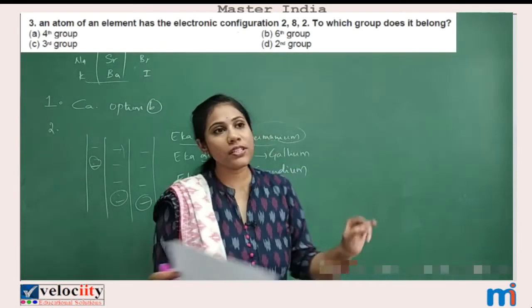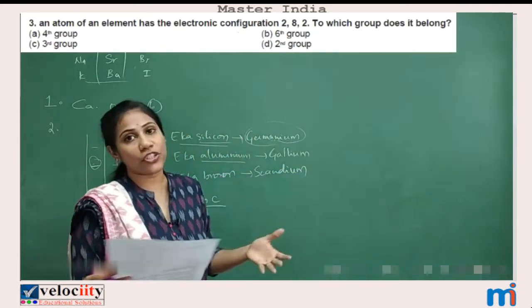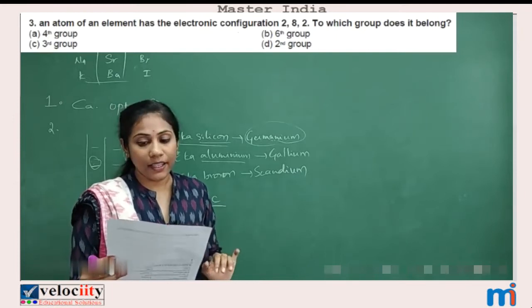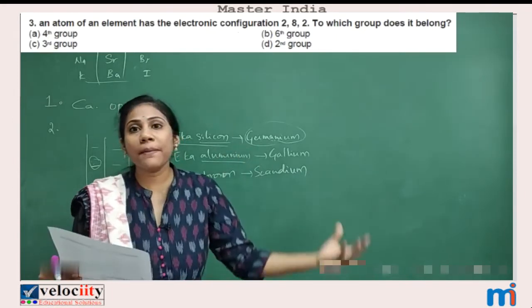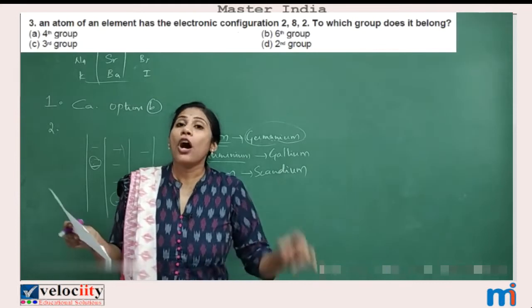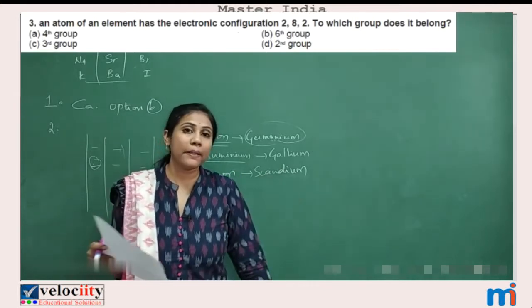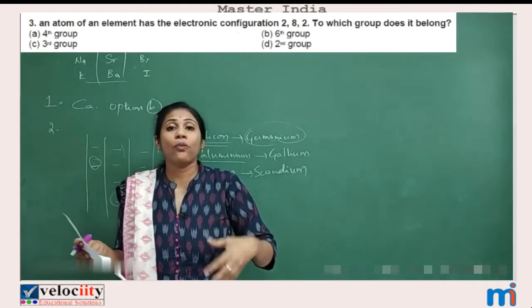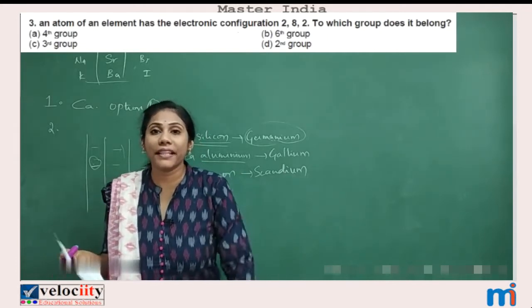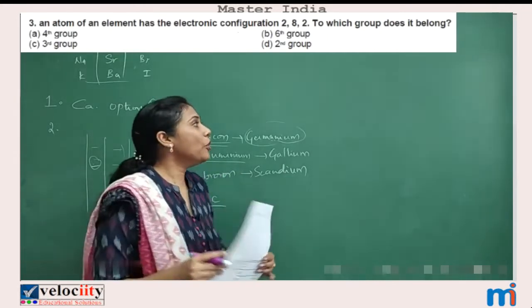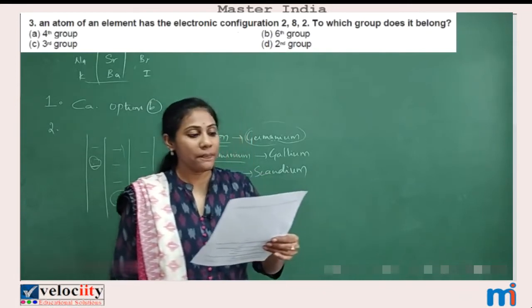And coming to the third question. This is the most important type of question from this chapter, I can say. Okay, so they'll give you some electronic configuration or they'll give you some atomic number and they'll ask you what is its group number and period number, right? So just read out the question.